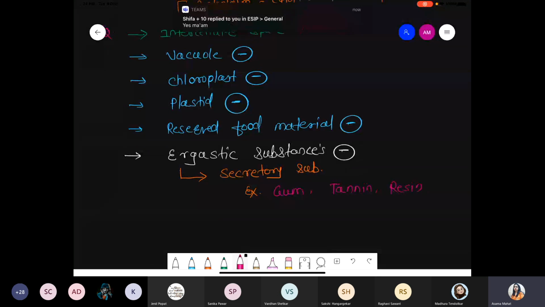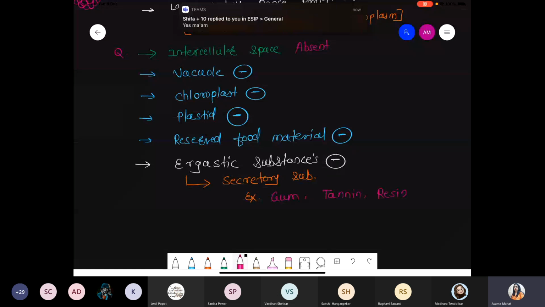So हमने यहाँ पे mention किया, see one thing, reserved food material absent है. That meristematic cell is obtain the food because we just clearly mentioned meristematic tissue they are showing high rate of division. Division करेगा मतलब food तो चाहिए, right? And the another one, for the division process there is a requirement of high amount of ATP. And you know very well what is the name of the powerhouse of the cell? The organelle powerhouse of the cell who provide ATP? Mitochondria. Yes. So chloroplast absent, but in case of the meristematic tissue, mitochondria present.